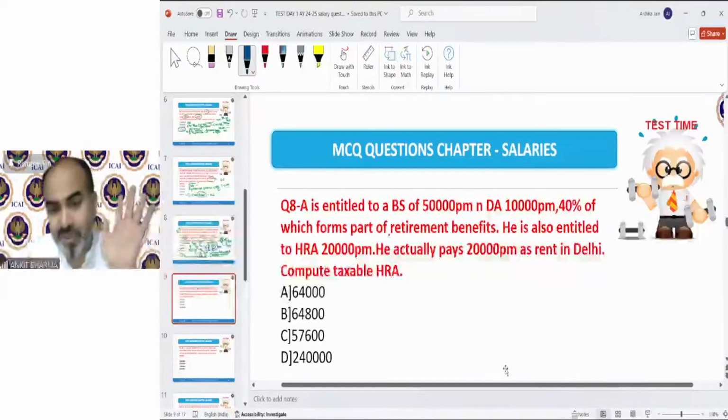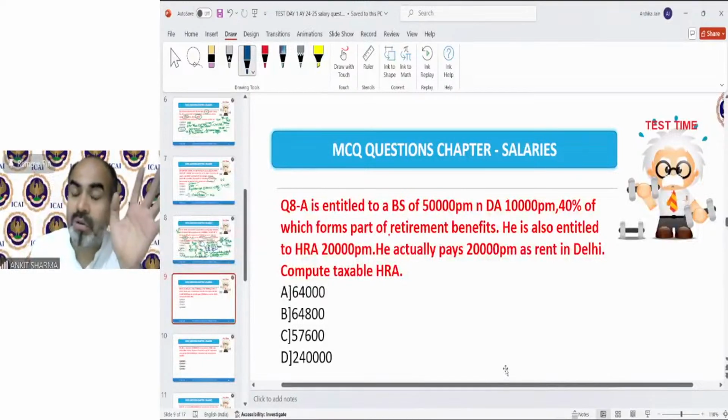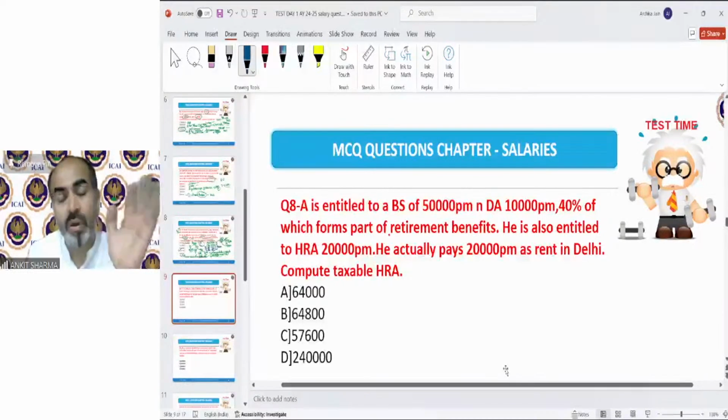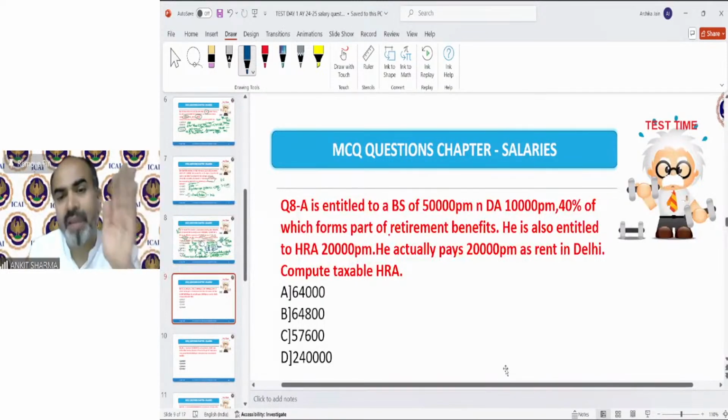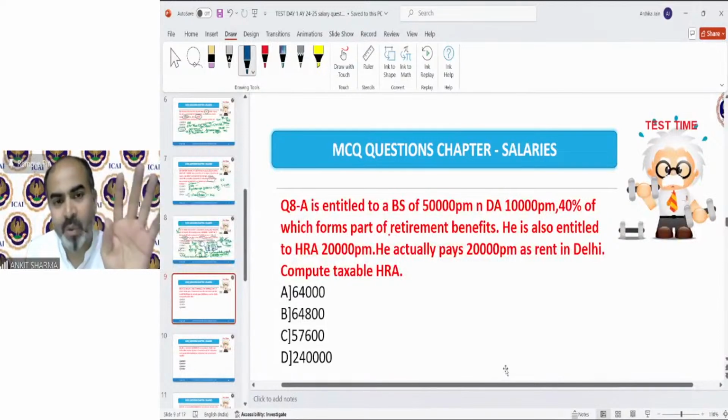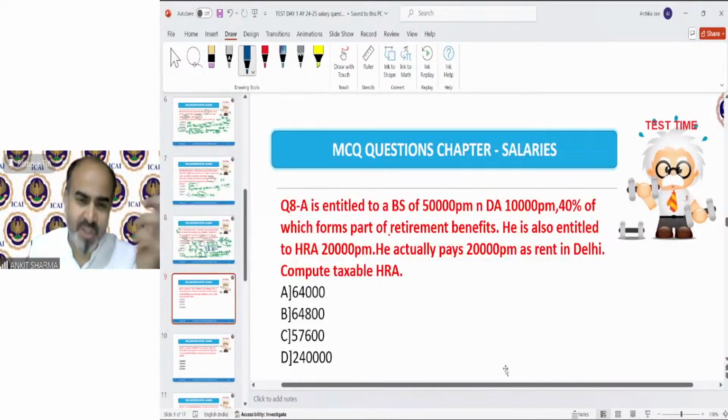I have read the provision. Now I need to recall the provision. I read the question; now I need to recall the provision. Don't try to solve the question by reading it. You can only solve it by recalling the provision first and then implementing it in the question one by one. This is the rule for solving any numerical question. Follow these provisions. That will really help you. As I told you how to revise the section, just try it.